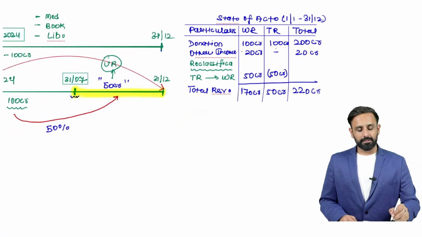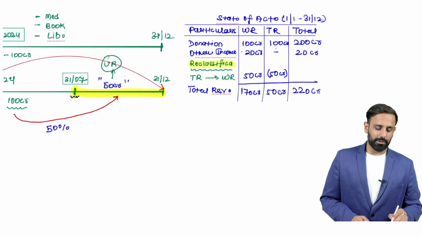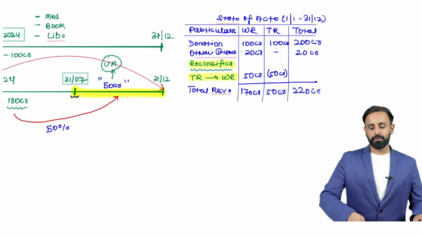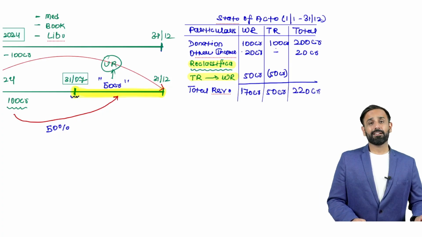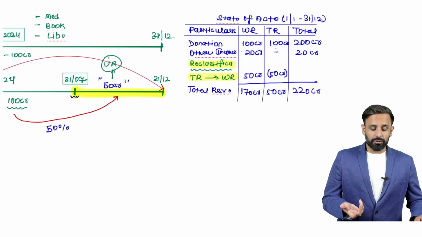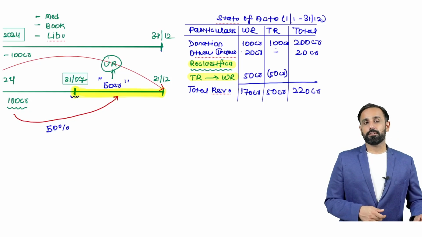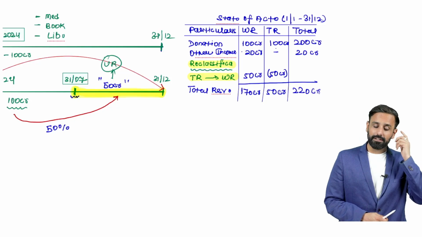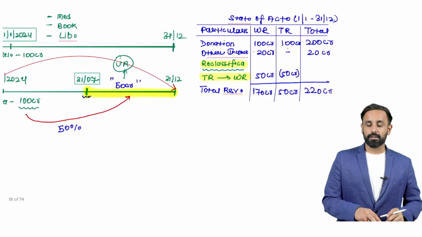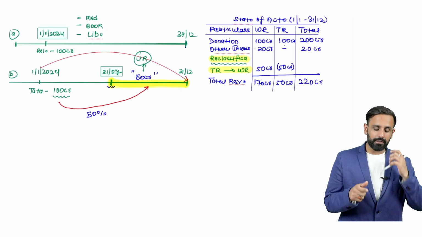So the reclassification transaction you will learn in coming time, but this is very easy. What is reclassification? If any temporary restrictive donation is getting free, then we have to transfer that donation to the unrestricted donation side. I think you got the idea here.